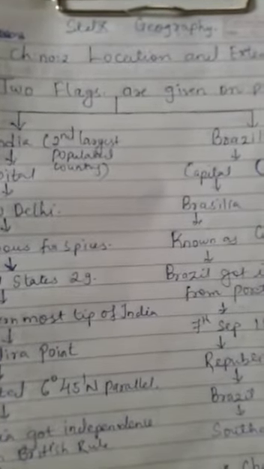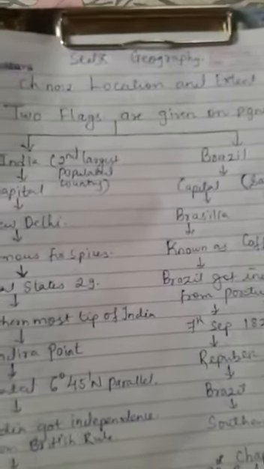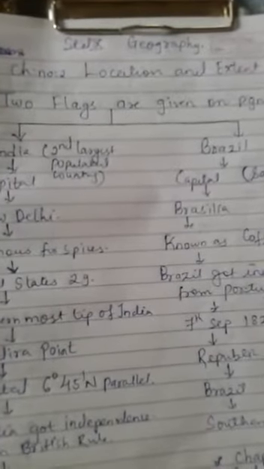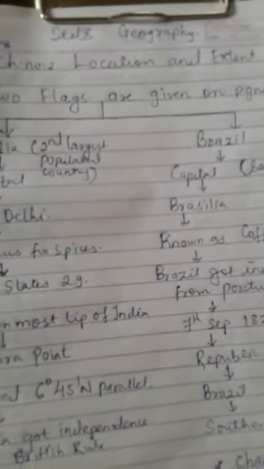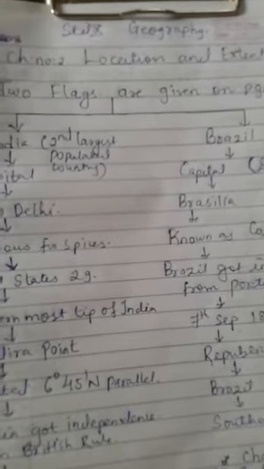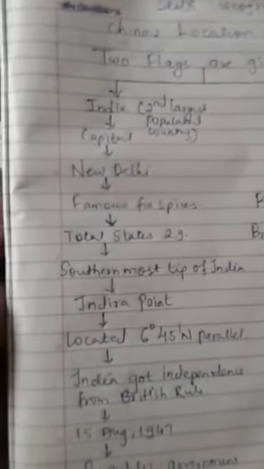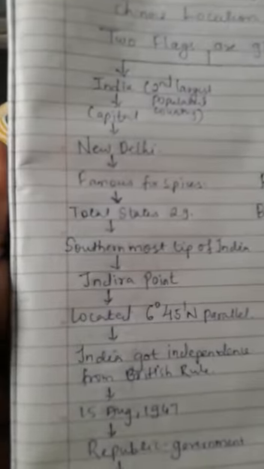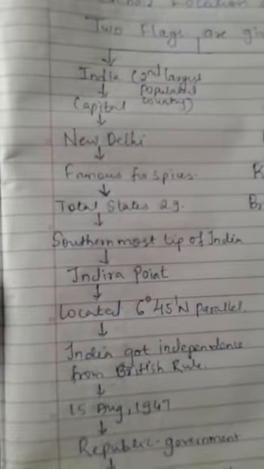Today I am going to teach you the second chapter of geography. The name of the second chapter is location and extent. In previous classes we have learned about location and extent, but in this chapter you are going to find that on page number 9 the two flags are given. Okay, one flag is of India and one flag is of Brazil. So first of all, we are going to discuss all about India.